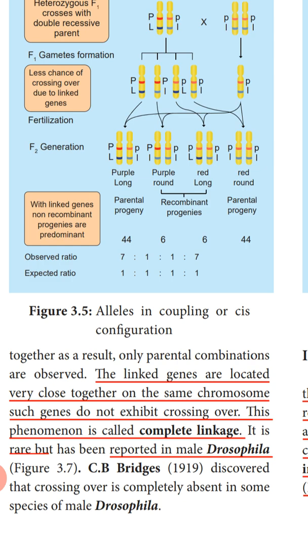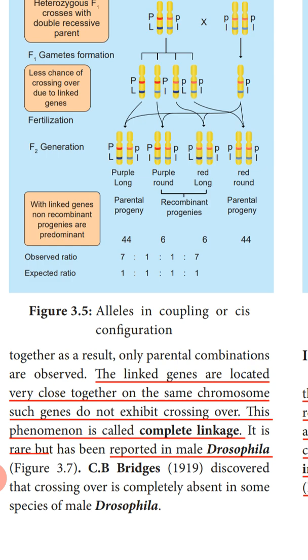As we already studied, if it is linked genes, recombination will be less. Such genes do not exhibit crossing over. Crossing over again is a recombination of the genes only. This phenomenon is called complete linkage.